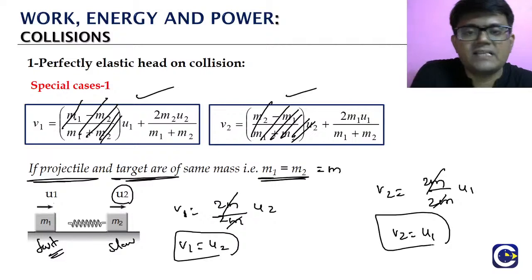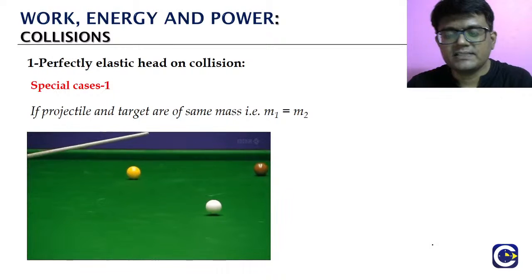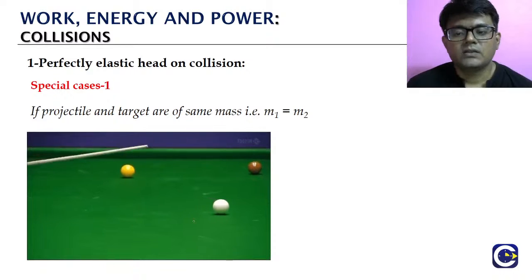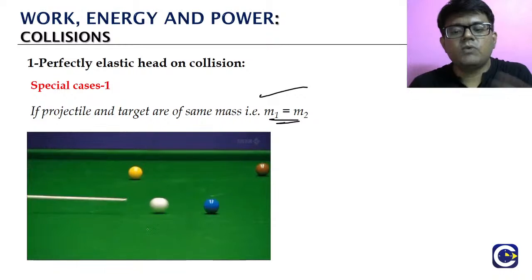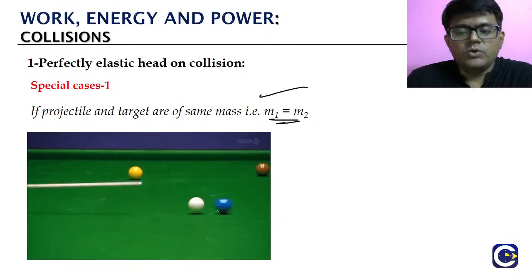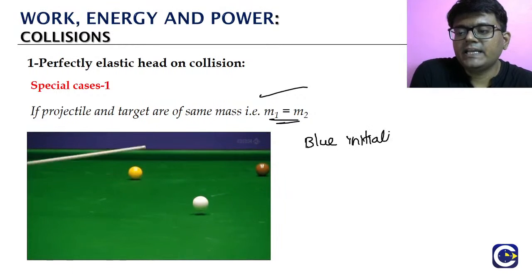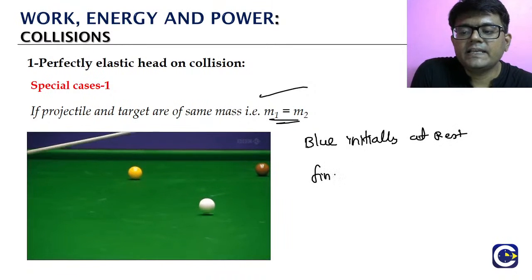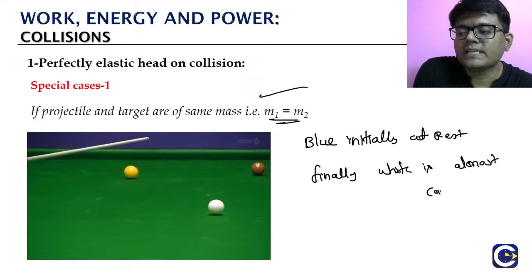One of the practical examples of this is what we see in the case of billiard balls. Look at this, the billiard ball, right? The white ball which is coming and hitting the blue one. Both of them are almost the same mass, right? Now you see what is happening. The blue is initially at rest. Finally, you see that the white is almost coming to rest.